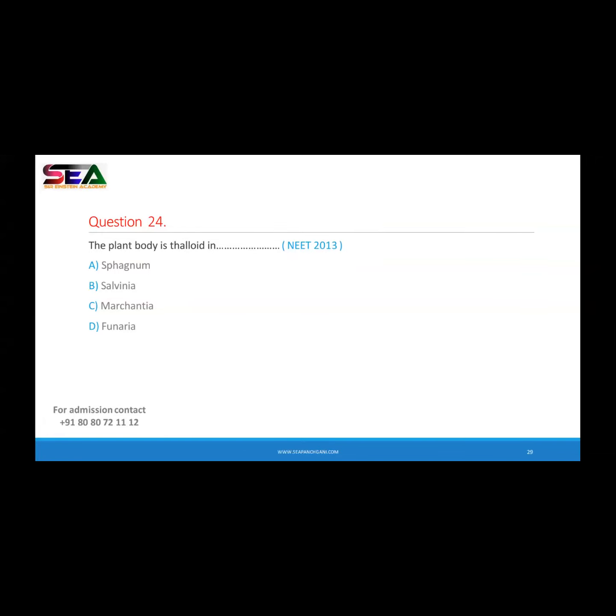Okay, so what will be your answer for this question? The plant body is thalloid in. Okay, Muazzam and Aditya. So the correct answer for this question is Marchantia, right? Will you please explain why the answer is not Sphagnum? Already we discussed one question where the answer was Sphagnum, that is peat moss, right? A brown color humus-like structure which is formed after the partial decaying of the substance. So peat moss is due to Sphagnum.